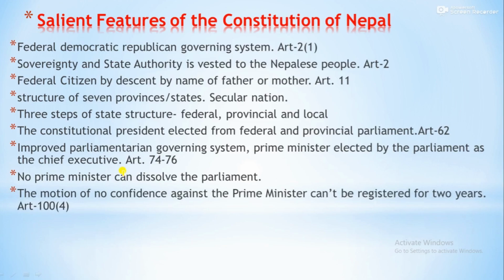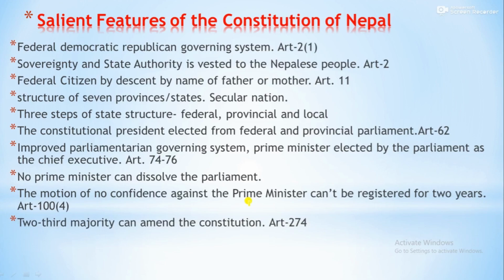A motion of no confidence against the Prime Minister cannot be registered for 2 years. If you see Article 184, the no confidence motion against the Prime Minister cannot be registered for 2 years. After 2 years, the motion may be registered. Otherwise, 2 years is compulsory, time barred.